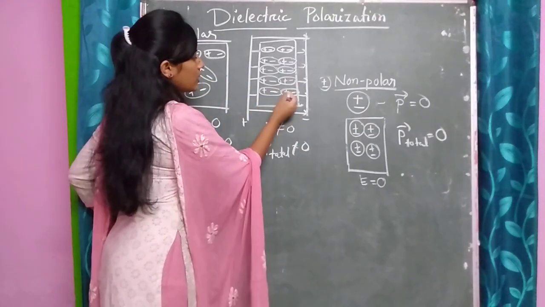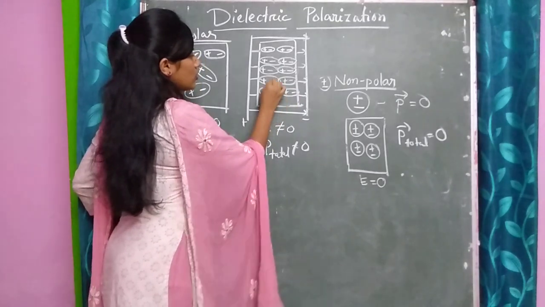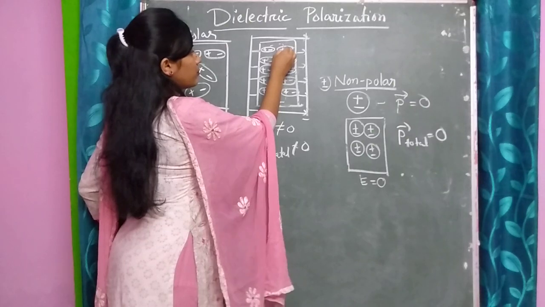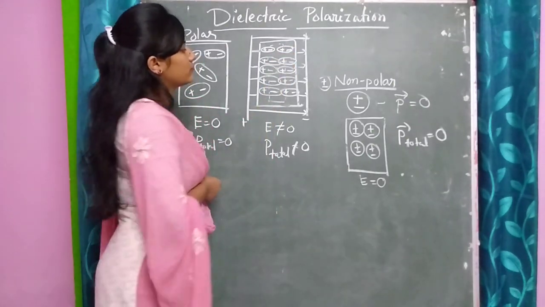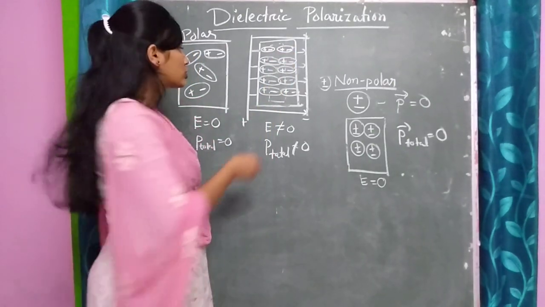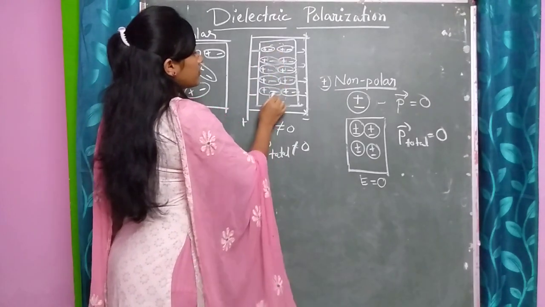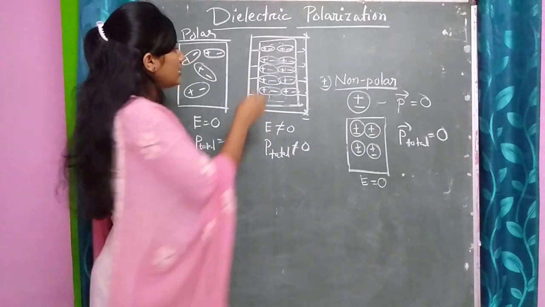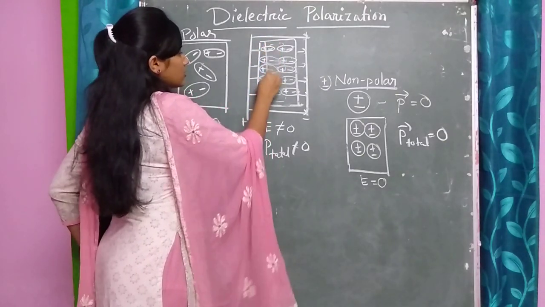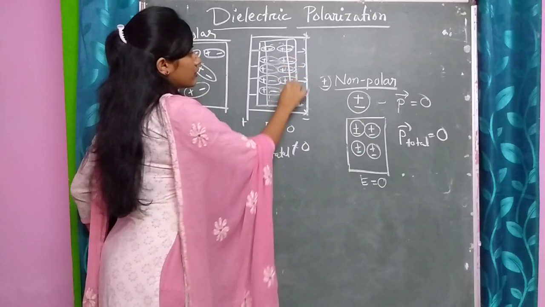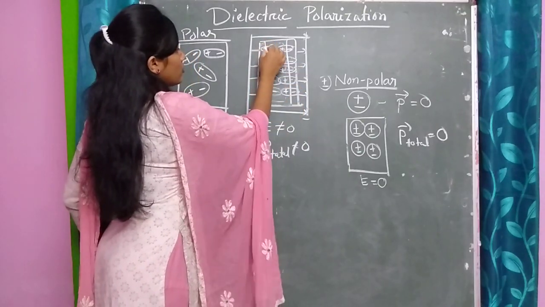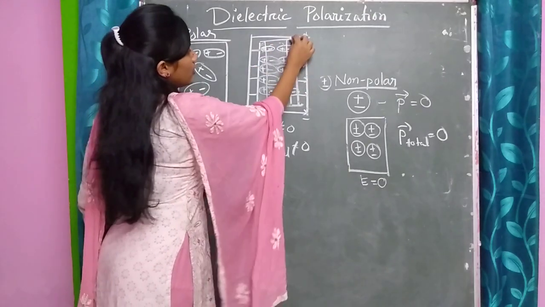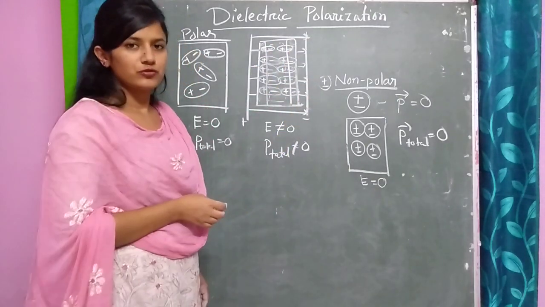Inside this conductor, the negative and positive charges will cancel each other. So this portion will be cancelled due to this effect, and only at this surface and at that surface will you have positive charges here, and negative charges here.